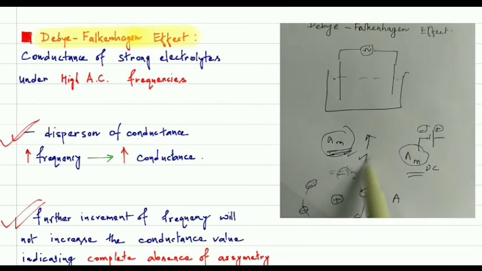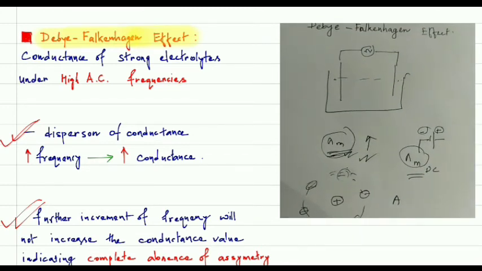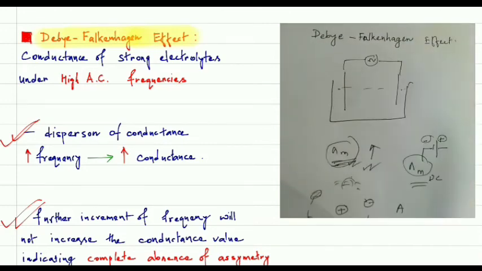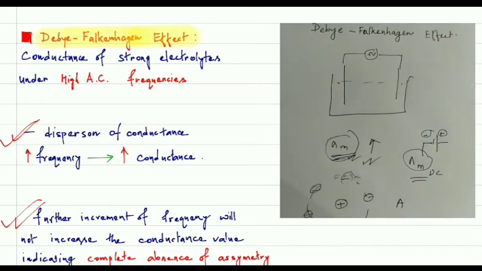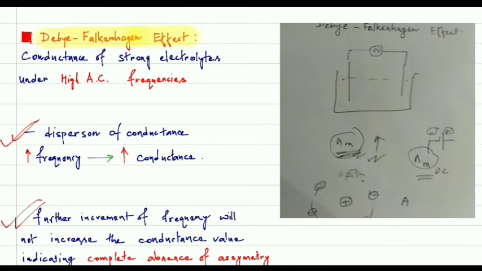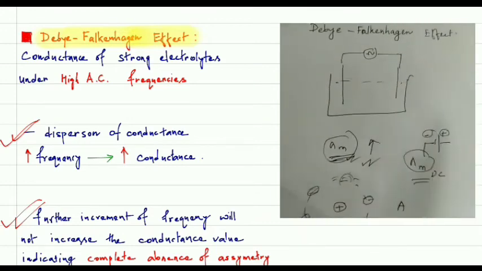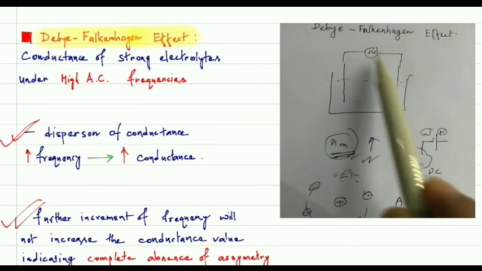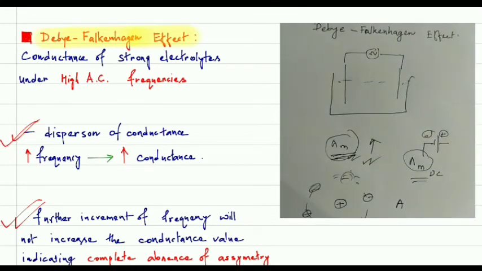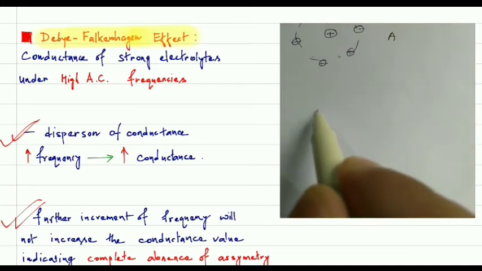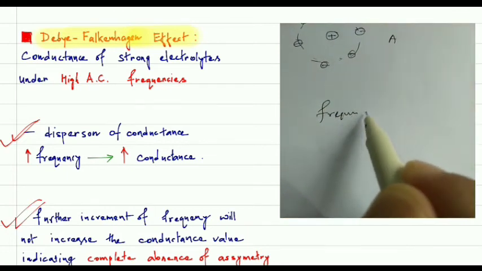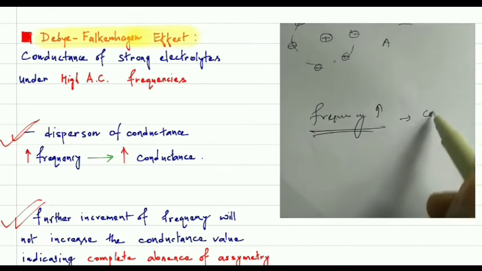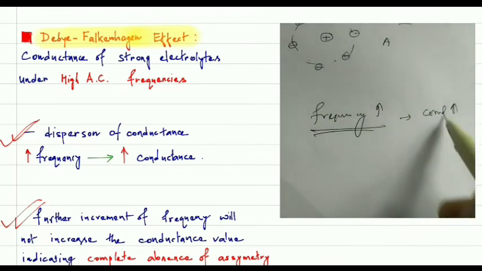So this is actually the main effect which is observed by Debye and Falkenhagen. Again, they applied different frequencies of alternating current, and they found that if the frequency is high, then the conductivity is also high.